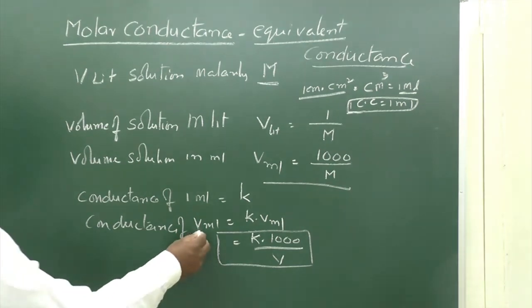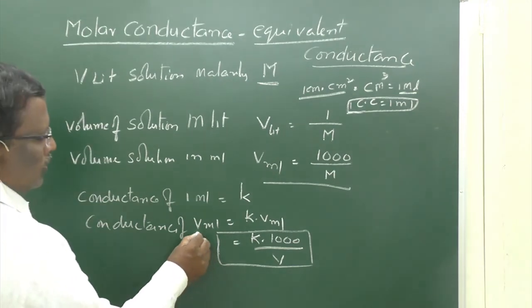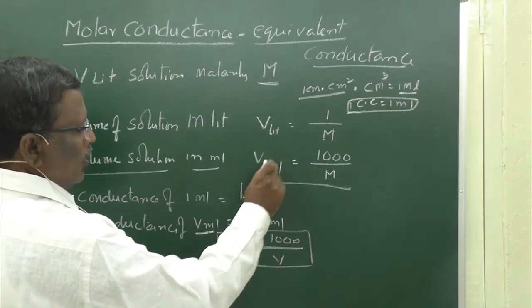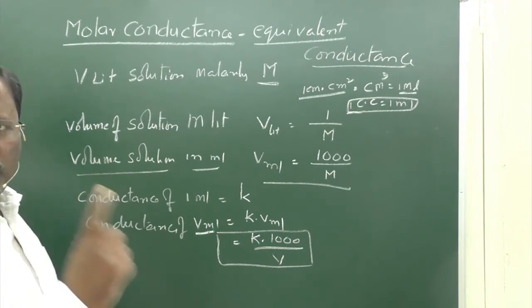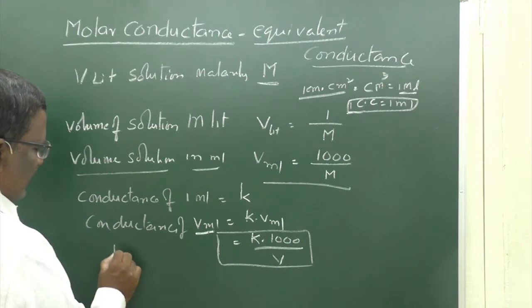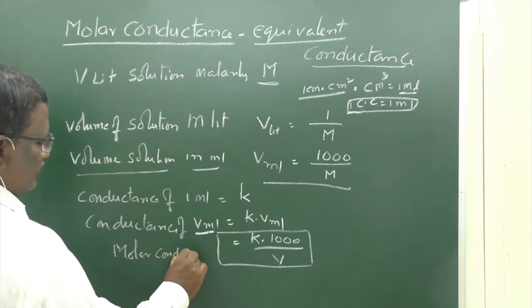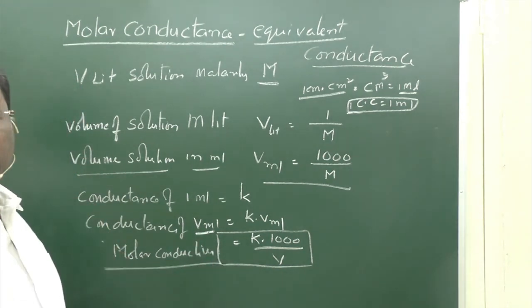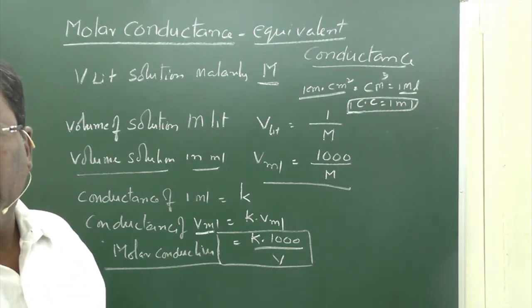V ml of solution contains 1 mole of solute. So, V ml is the volume of solution in ml that contains 1 mole of solute. So this is considered as molar conductivity. Molar conductivity is the conductivity of a solution which contains 1 mole of electrolyte.